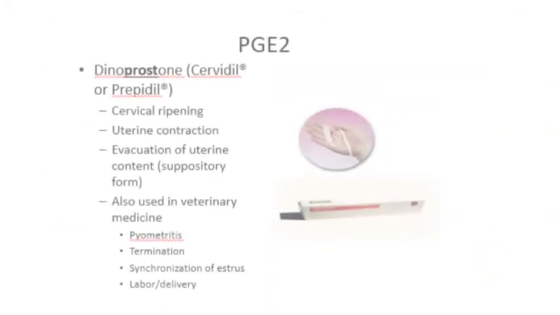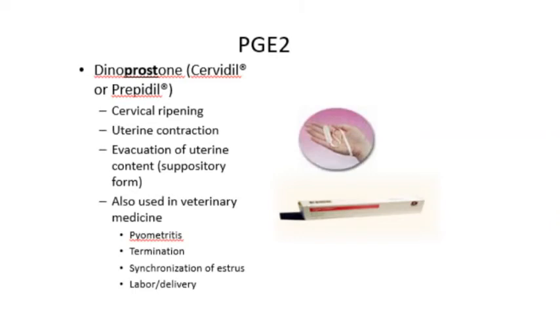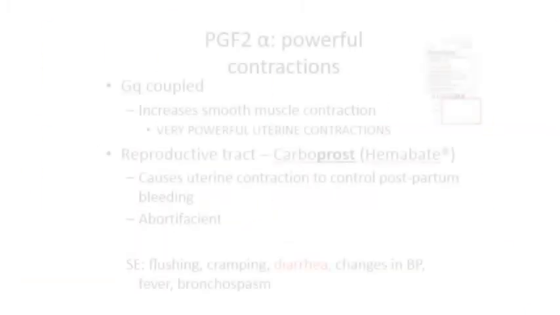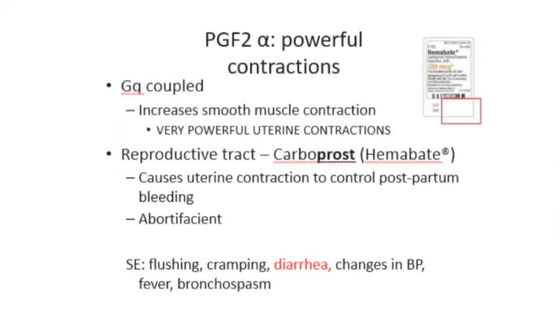Dinoprostone, also known as Cervidil or Prepidil, is available as a ribbon or intravaginal gel. It's used for cervical ripening, and it's also used to promote uterine contraction for induction of labor and to evacuate uterine content postpartum. Carboprost, generic name for Hemabate, is a prostaglandin F2 alpha analog that produces profound uterine contractions to induce abortion and to control uterine bleeding postpartum. Uterine atony is a primary cause of postpartum hemorrhage.